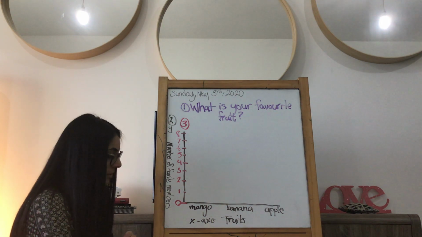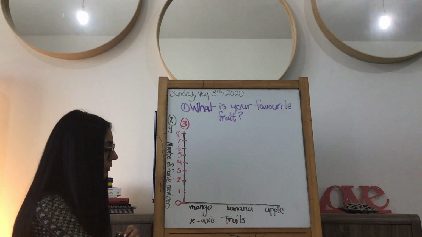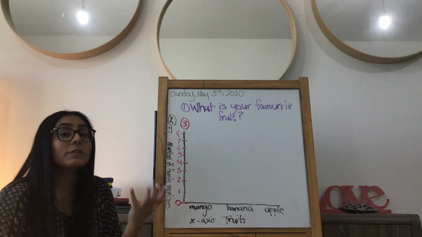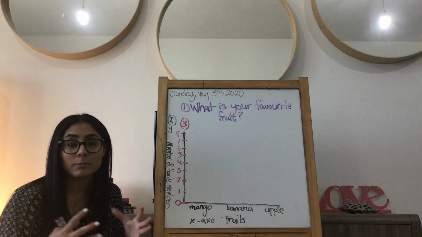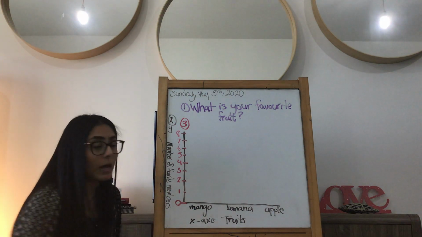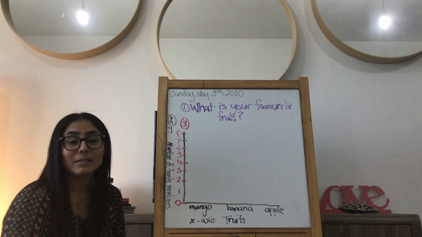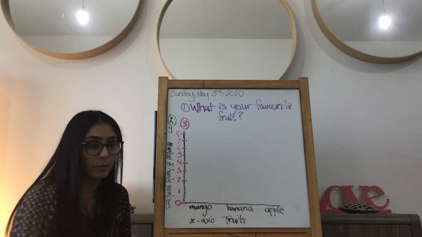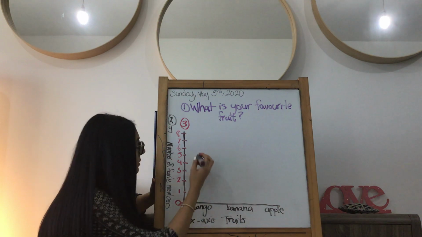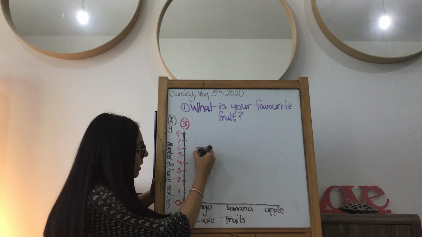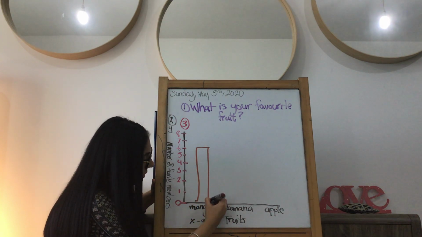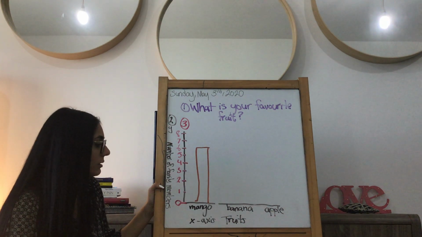And then the fifth element, which I think I did in green, was my actual data. And maybe I'll just use brown. So now this is where you look at your chart. Remember that tally chart you had? So this is where you look at it. So now, how many ticks did you tally up for mango? Let's say, for example, maybe someone had 6. So this would be my 6. I would draw a bar to represent 6 in the middle of mango. Okay, maybe there were 6 students.